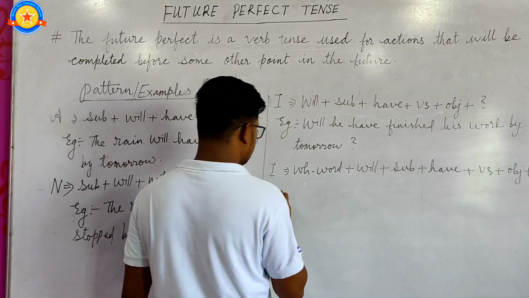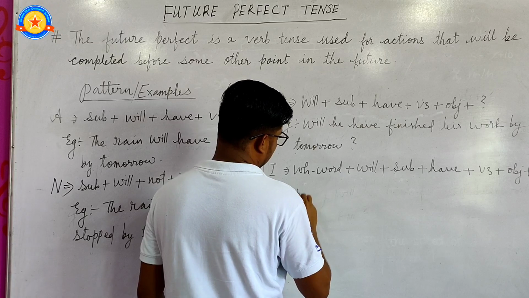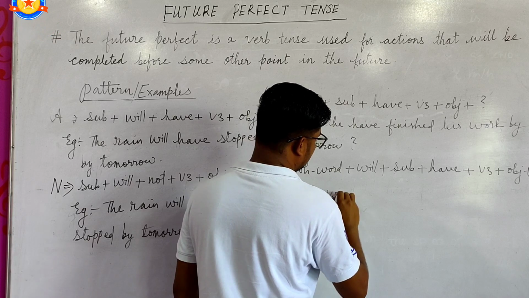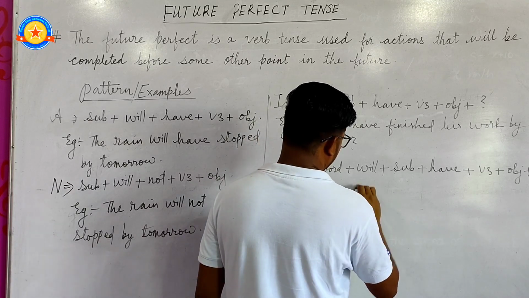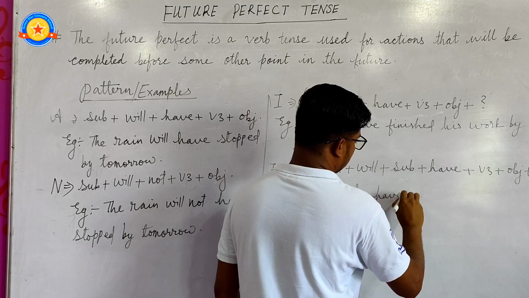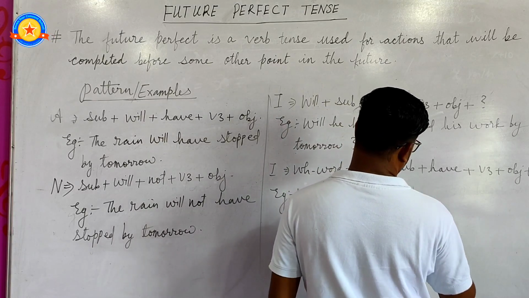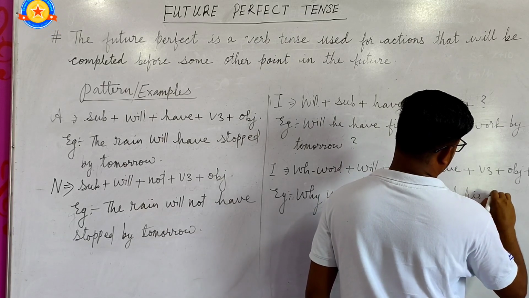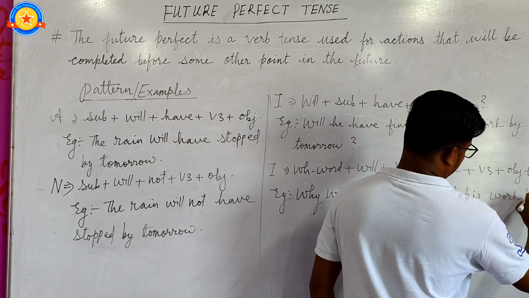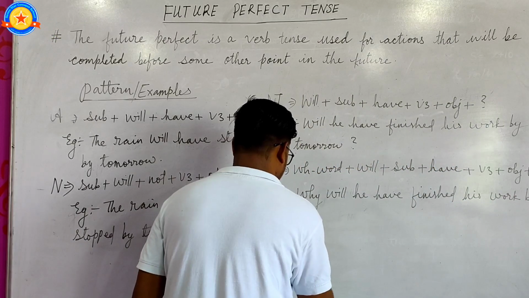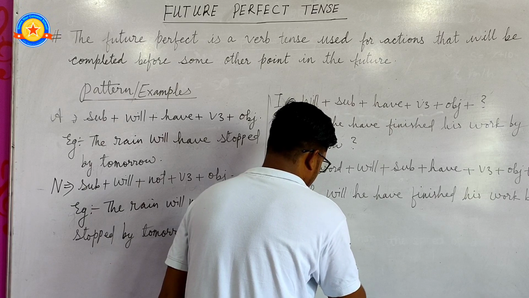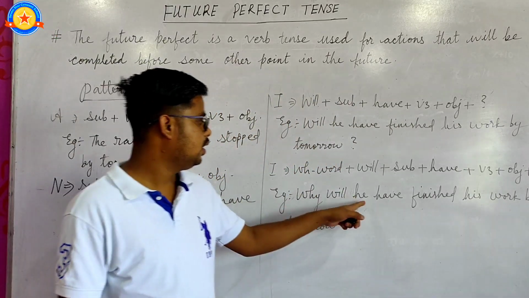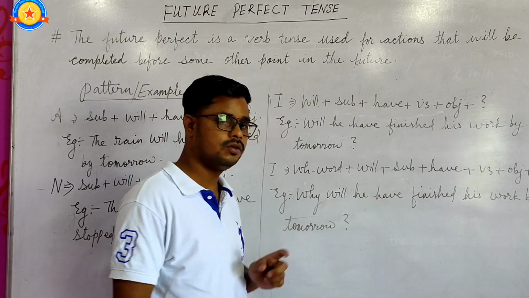For example: Why will he have finished his work by tomorrow? And at the end of the sentence, a question mark. Why will he have finished his work by tomorrow?